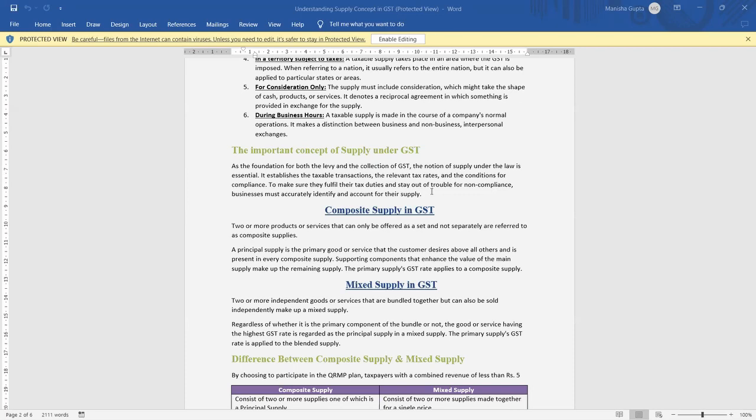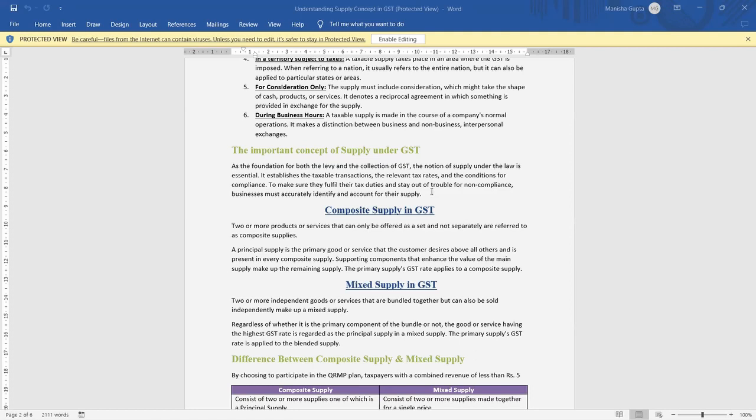One is the principal supply in an ordinary case of business, and on that, tax will be levied. What is a composite supply? Conjunction of two supplies, one of which is the principal supply, in an ordinary case of business.